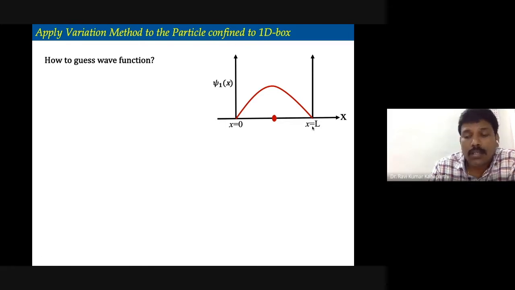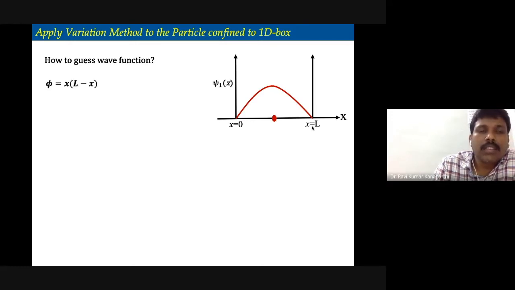That is how we have solved the equation, because in order to satisfy the continuous behavior, we have to solve based on the boundary condition. That is why it happened. So that is something I can make use of, and I can guess the trial wave function. Let us consider phi equal to x multiplied by L minus x.